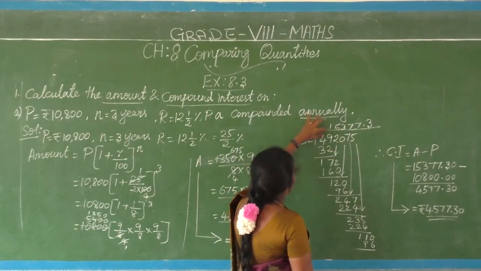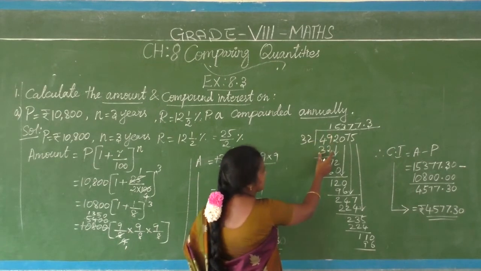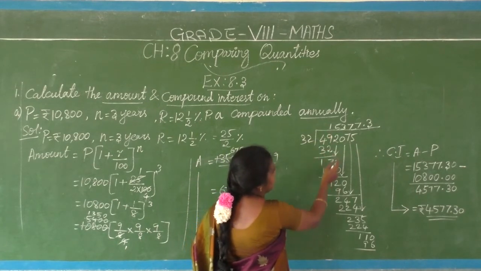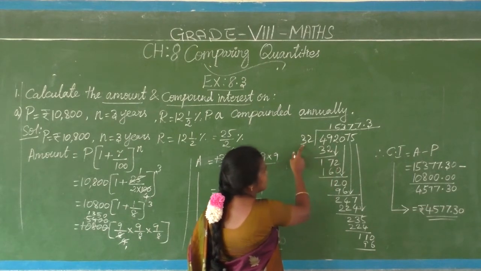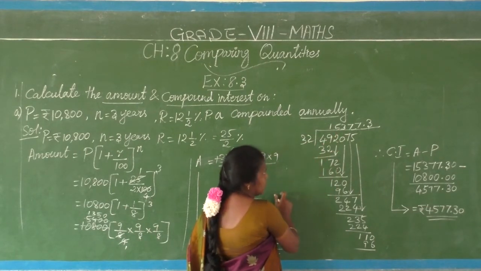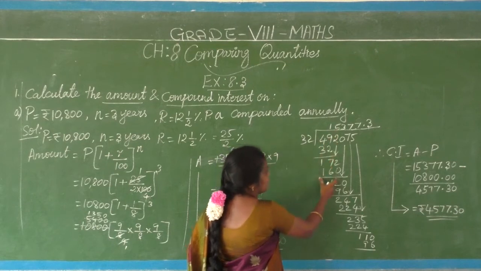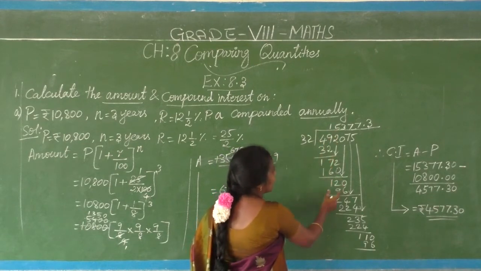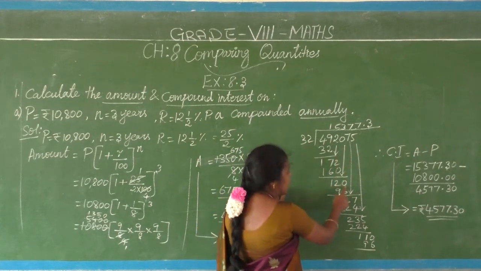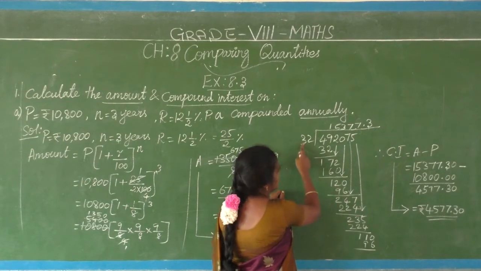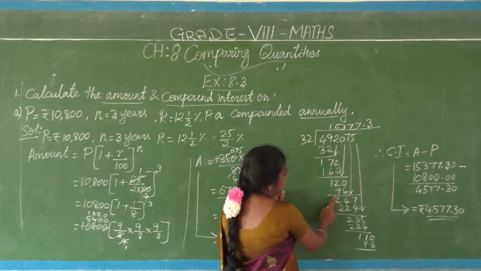In 49, 1 32 is 32, remainder 17 will come. If you bring this 2, it becomes 172. In 172 how many 32s are possible? 5 times only. So 5 32s are 160. Remainder 72 minus 60, 12 comes. If you bring the 0, it becomes 120. In 120, how many 32s? 3 times possible, 96 is coming.